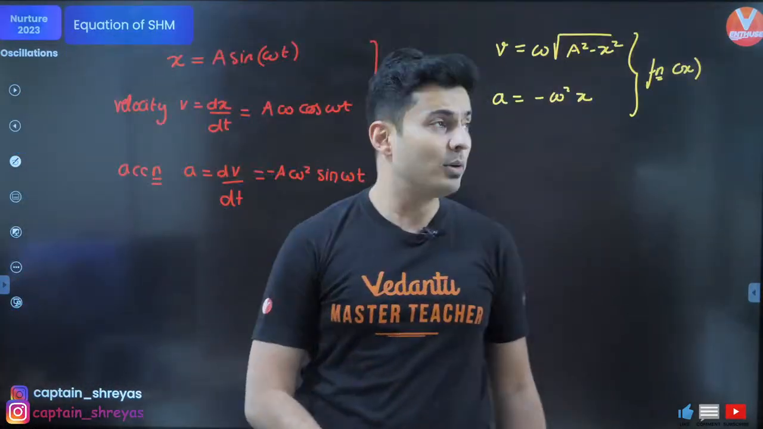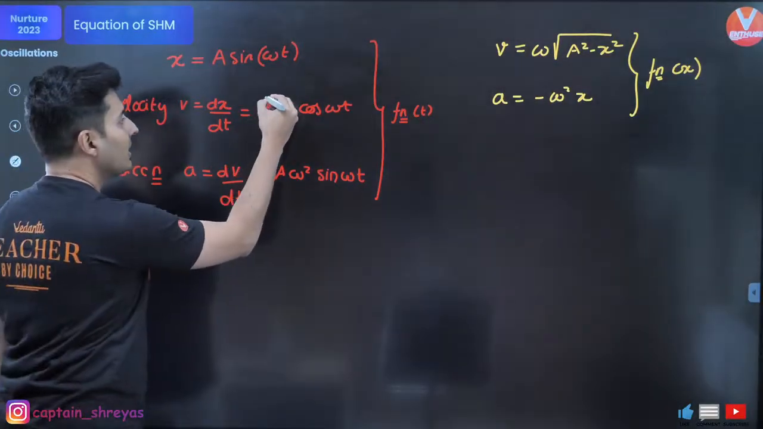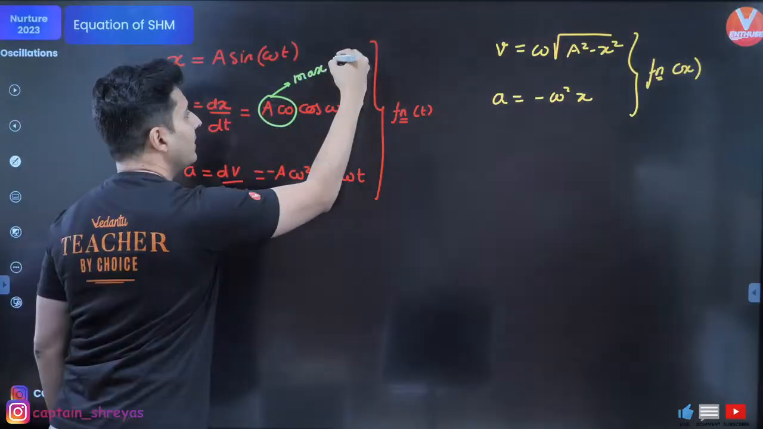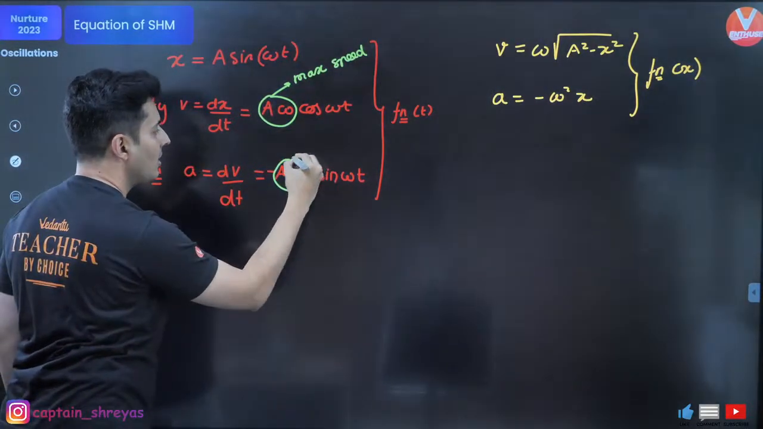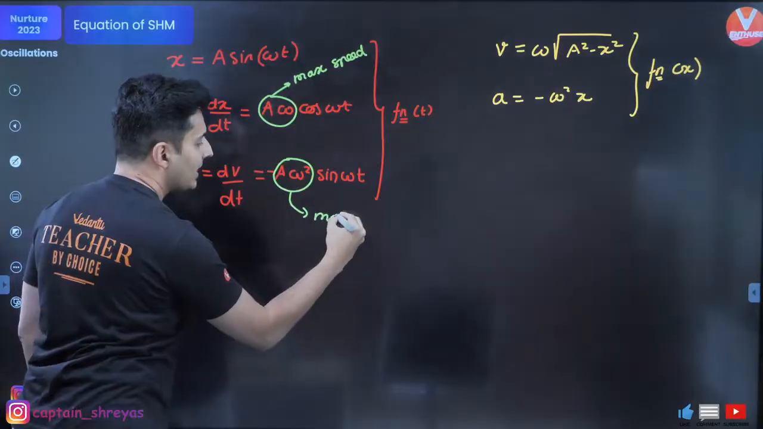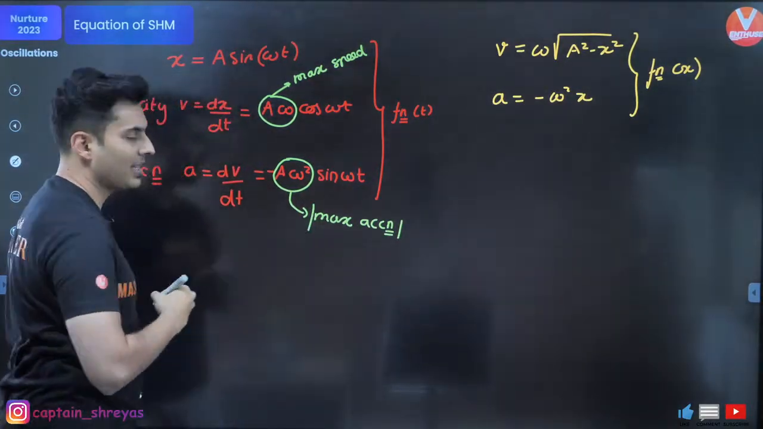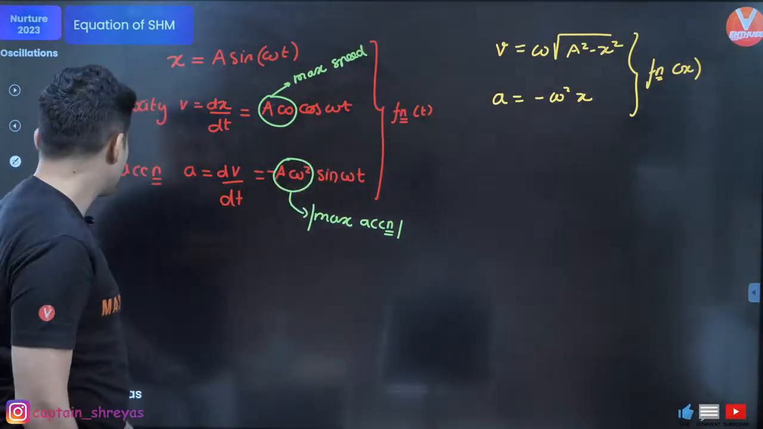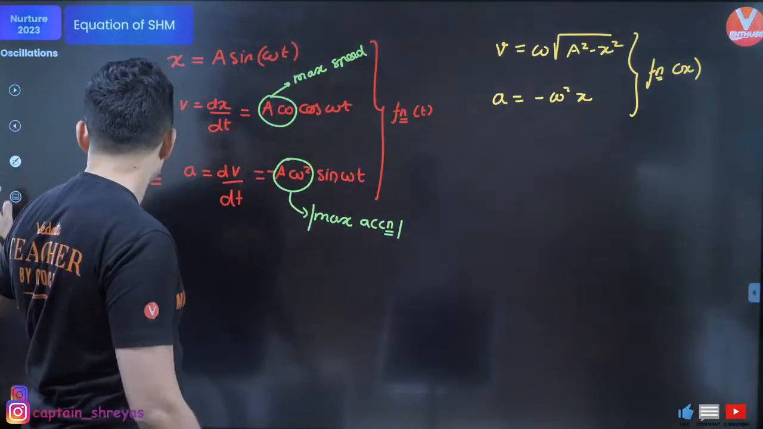By the way, before that, if you notice over here, this particular thing is your maximum speed. And this thing over here is the maximum magnitude of the acceleration. So this is the max acceleration. Where do you think the speed is maximum? Where is the speed maximum in a SHM? Try to think about it.